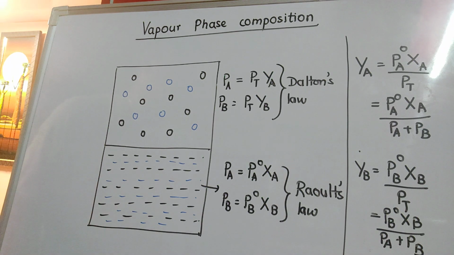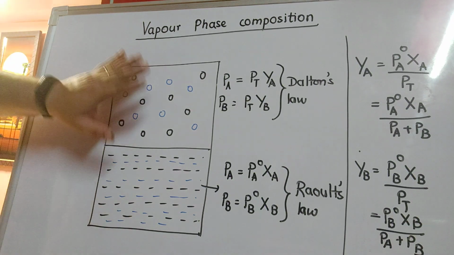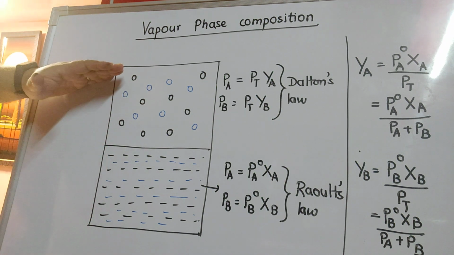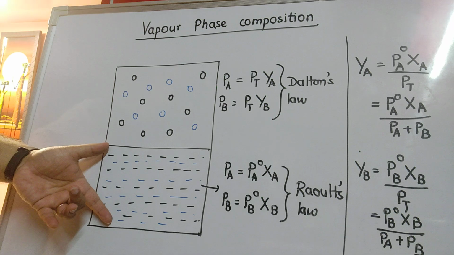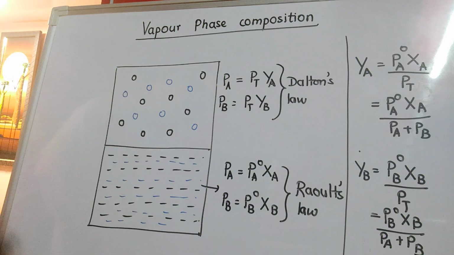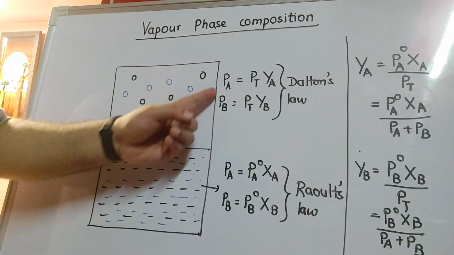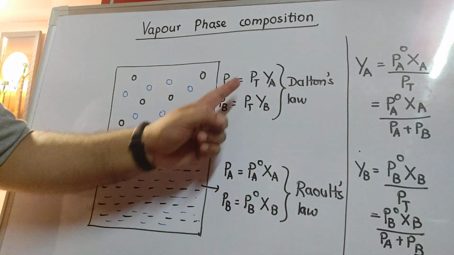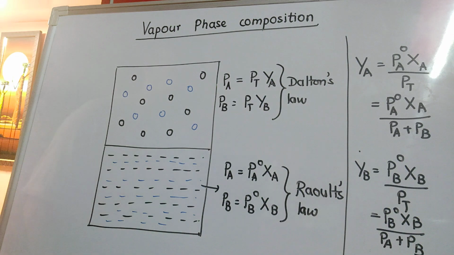So when you do the numericals, just keep in mind this particular diagram. With the help of this diagram, it will not be very difficult to understand how to carry out the sums on this topic. Simply remember that there is a boundary. Below the boundary you have liquid, above the boundary you have vapors. Below the boundary where liquid is present, Raoult's law is applied. Above the boundary where there are vapors, Dalton's law of partial pressure is applied. But the two laws are connected to each other by partial pressures which are equal, and we will be equating the right hand sides, and accordingly we can get the vapor phase composition YA and YB.